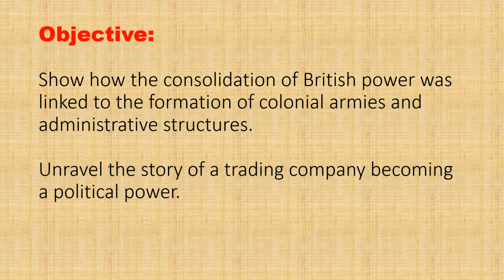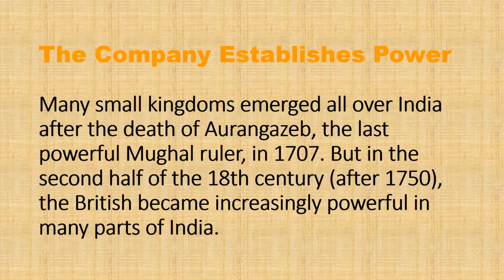To dwell into details, we shall start with our first topic, that is Company Established Power. Many small kingdoms emerged all over India after the death of Aurangzeb. Look, Aurangzeb was one of the last Mughal emperors who was extremely powerful.